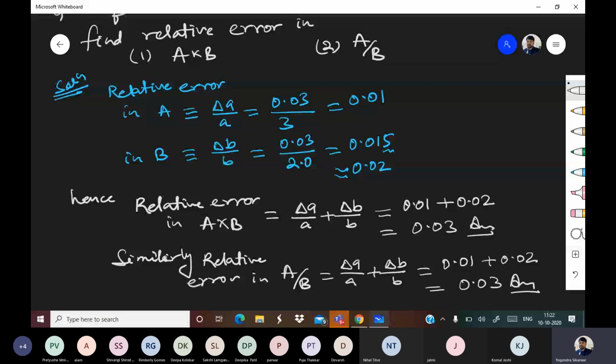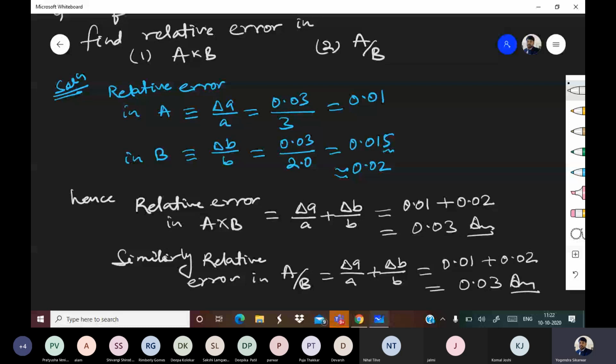Answer. Understood, Siddhi? That's how we calculate relative errors when quantities are in multiplication or division.